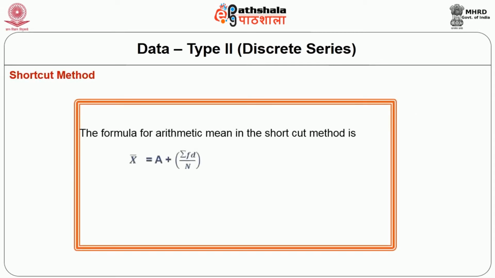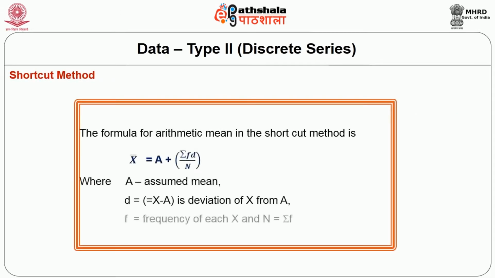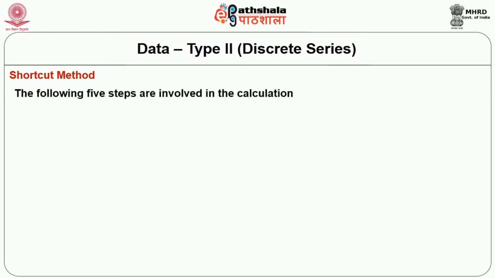Then shortcut method. The formula for arithmetic mean in the shortcut method is x bar is equal to a plus sigma fd by n, where a is equal to assumed mean, d is equal to x minus a is the deviation of x from a, f is equal to frequency of x, and n is equal to sigma f. The following 5 steps are involved in the calculation.